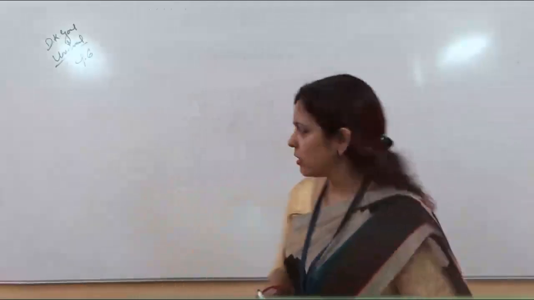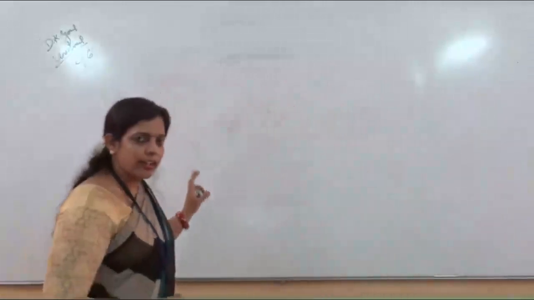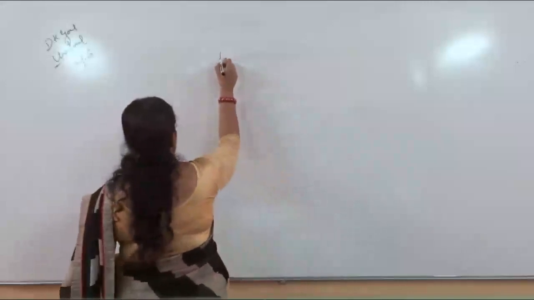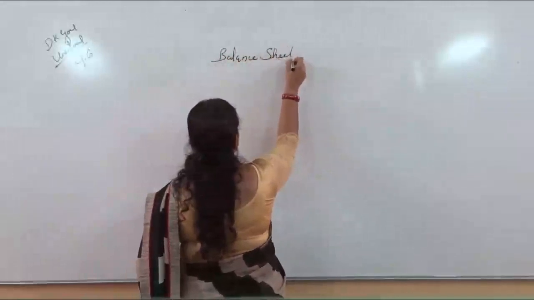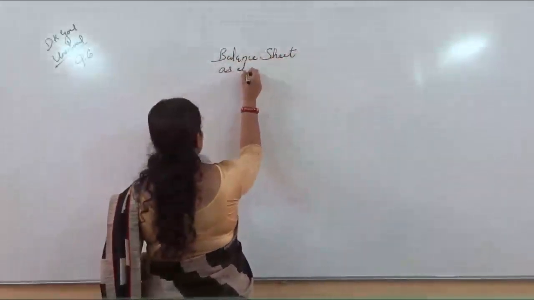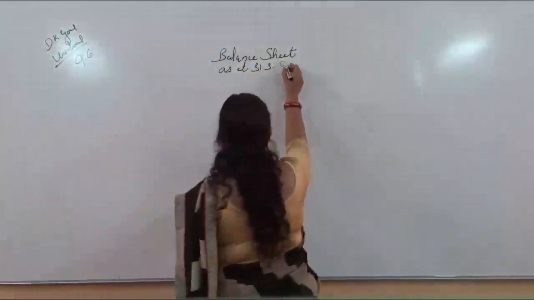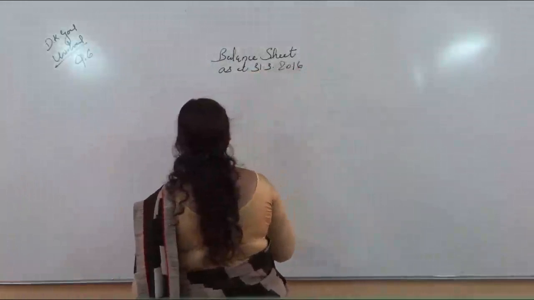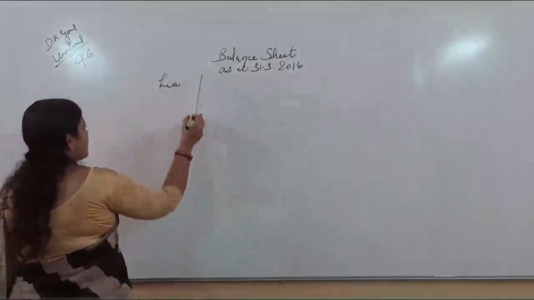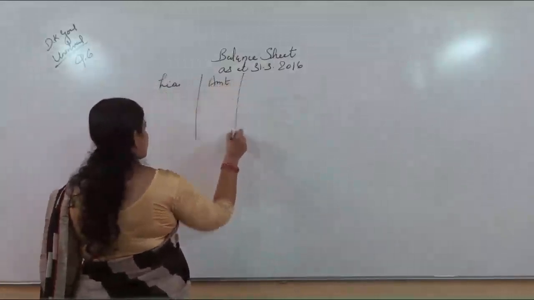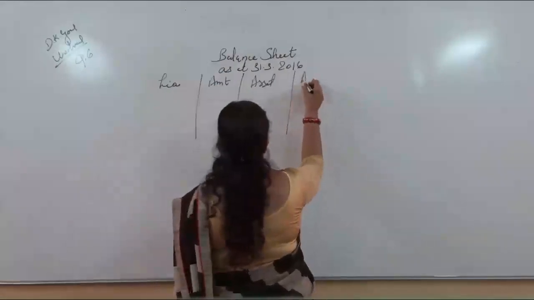So we have seen now how the treatment will be done in the income and expenditure of that particular question number 6. Now let us see how you will make the balance sheet. Make a small format of balance sheet. One is 31st March 2016 and the new one, the current one, is 31st March 2017. Let's make them together. Liabilities, amount, assets, amount.